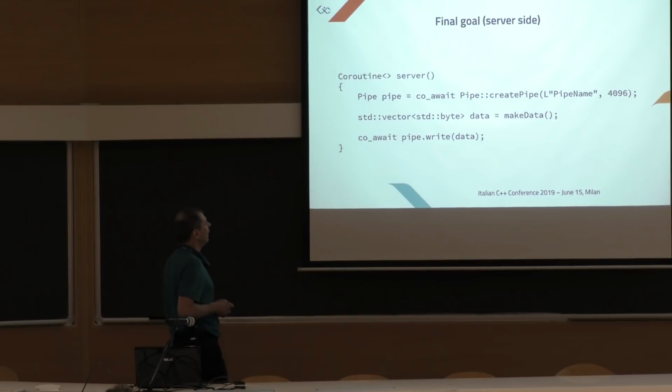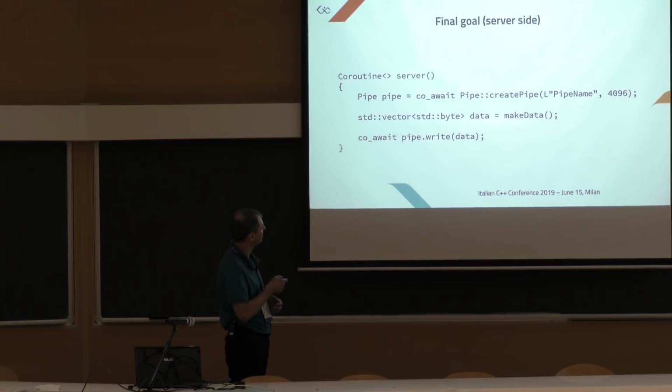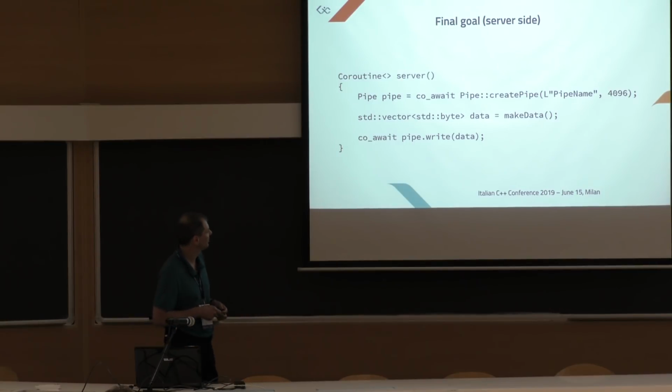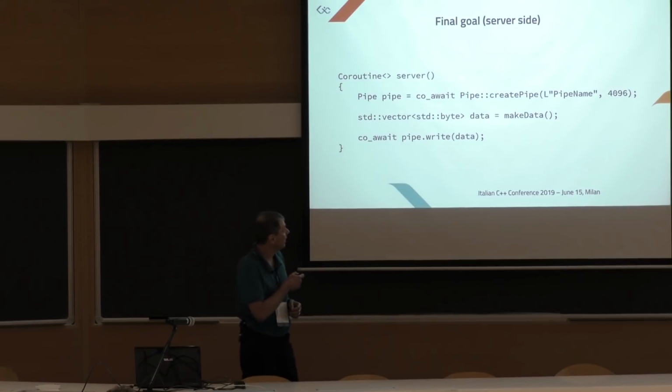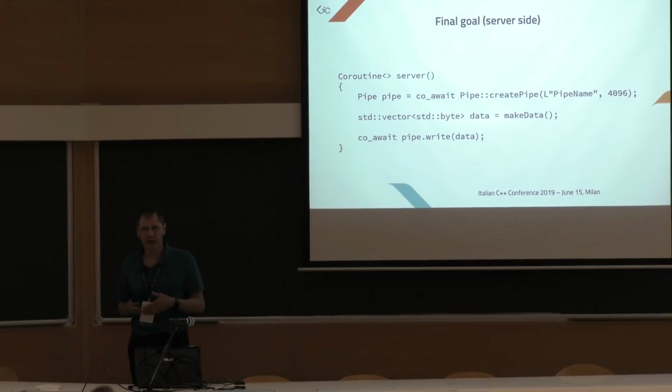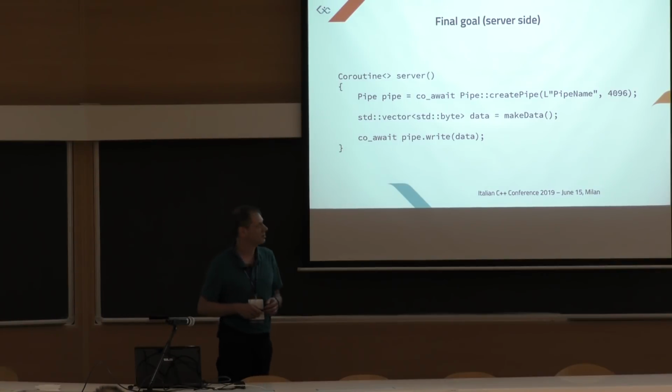So this is an asynchronous operation. When the client connects to the pipe, we get the pipe. We create some data in some way, it's not specified, and we write the data onto the pipe, and we wait for the success of the operation. While we are waiting for the pipe creation, the compiler can execute some other code, some other coroutine that has been scheduled in our system.